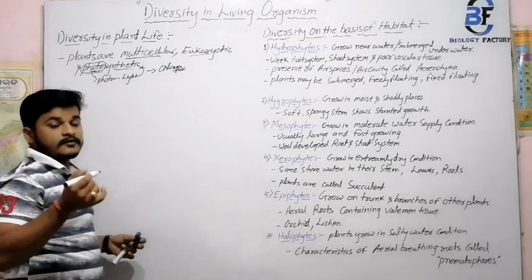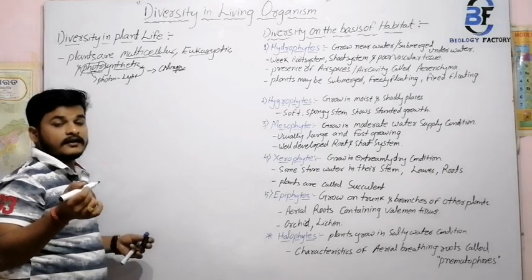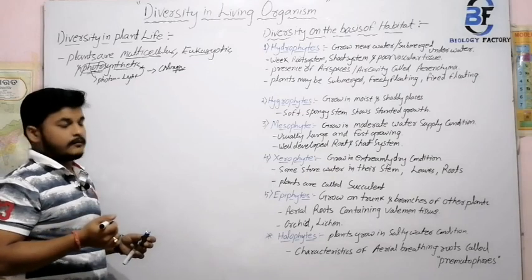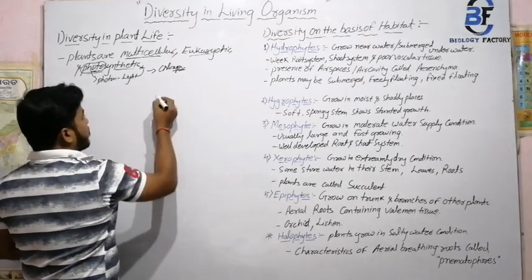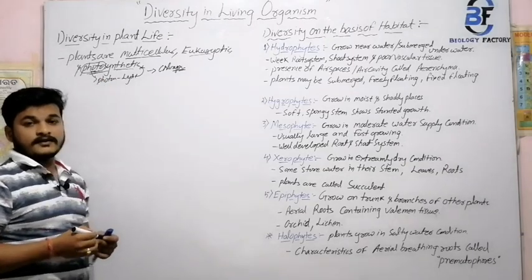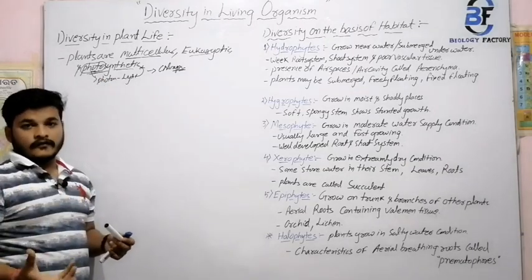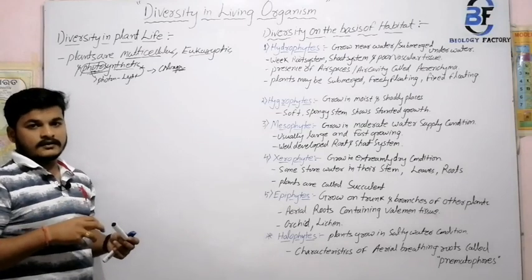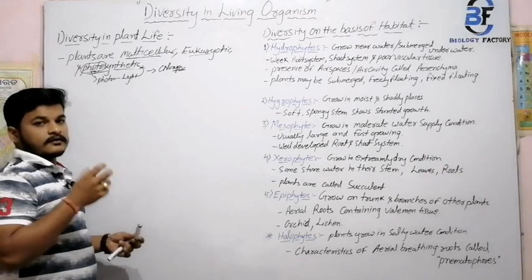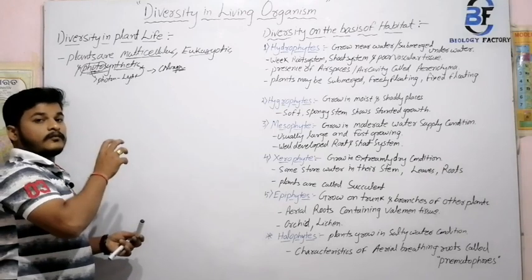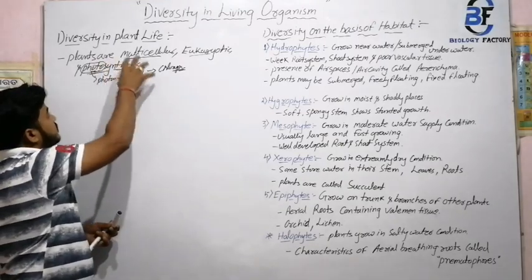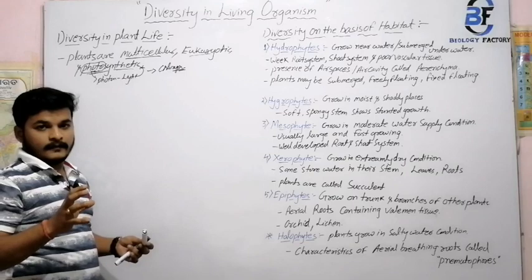Because the leaves of the plants contain green colored pigment pockets, which are otherwise known as chlorophyll pigments. Because of the presence of chlorophyll pigments, photosynthesis takes place. That means the preparation of food takes place in the plant. We all know that plants are autotrophic in nature, that means they can prepare their own food by their own means. So this is the basic feature of a plant commonly.